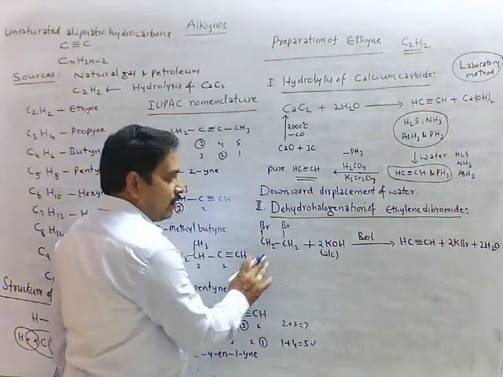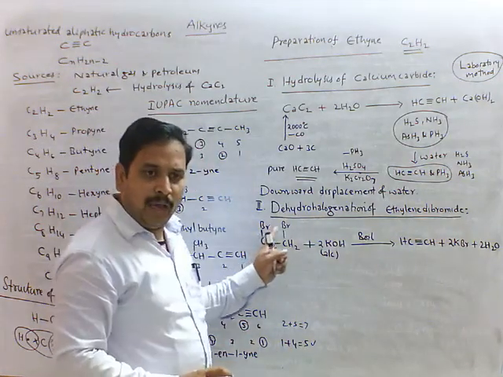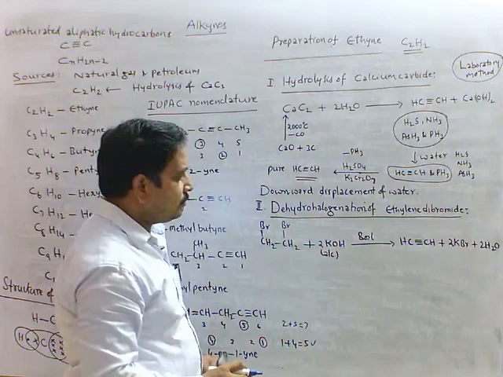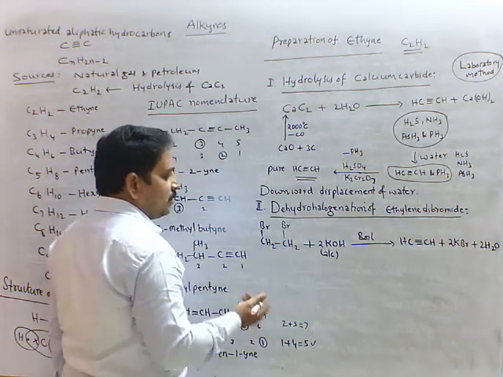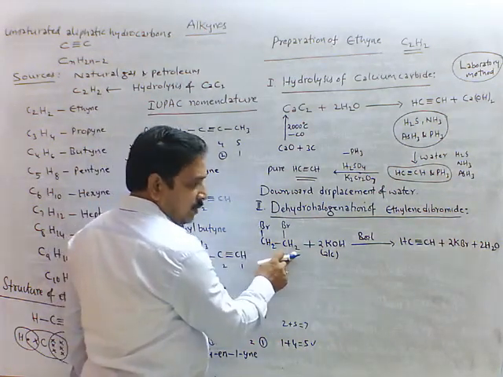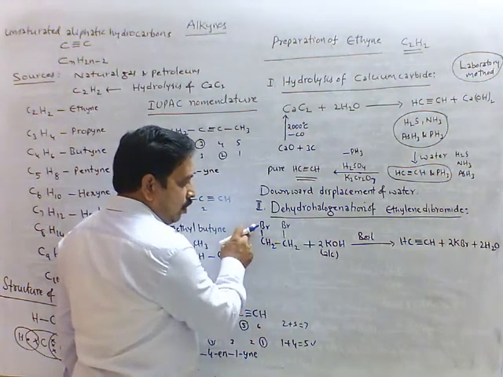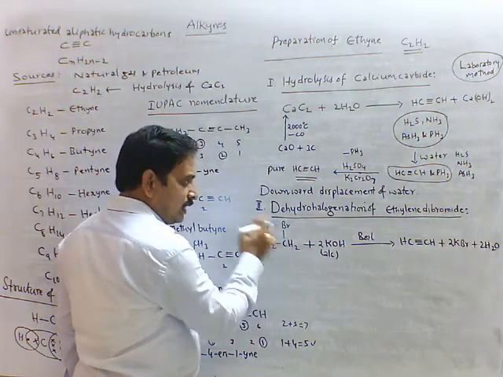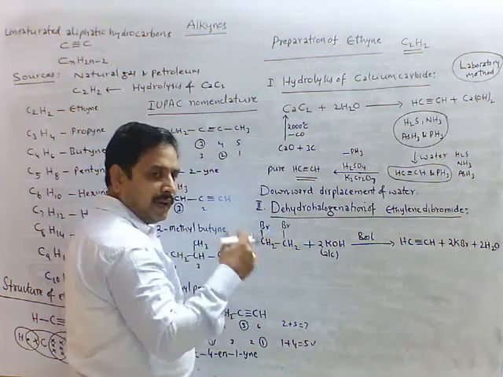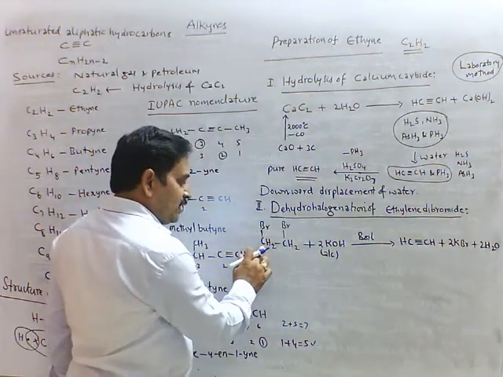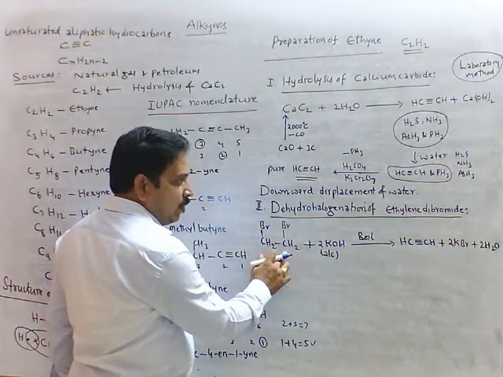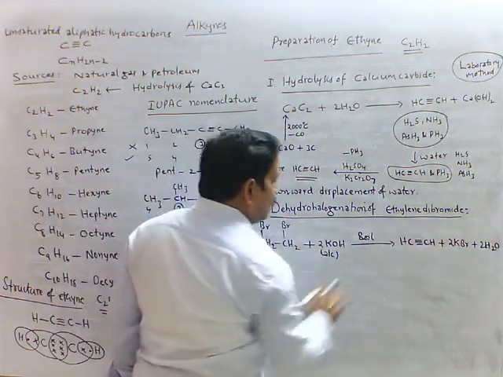This reaction we call as dehydrohalogenation reaction. Dehydrohalogenation means bromine and hydrogen comes out. Here one bromine, one hydrogen, one bromine, one hydrogen, total two bromine, two hydrogens coming. That's why here it is remaining CH triple bond CH. This is ethyne formed.